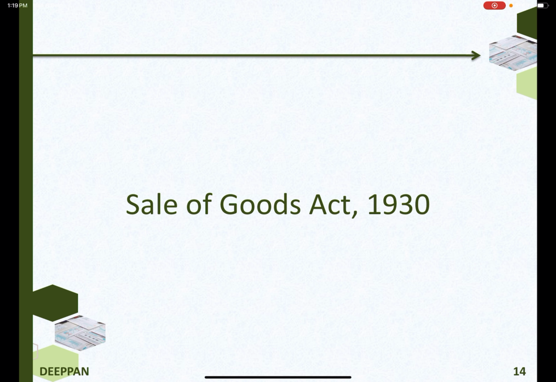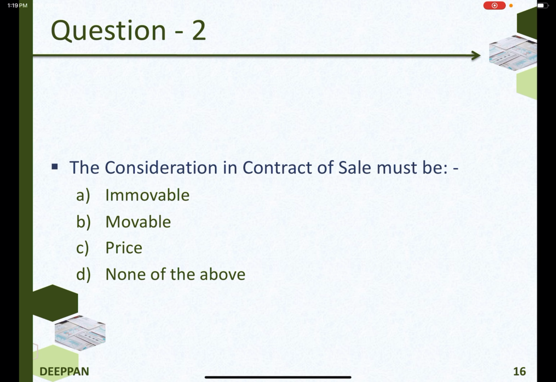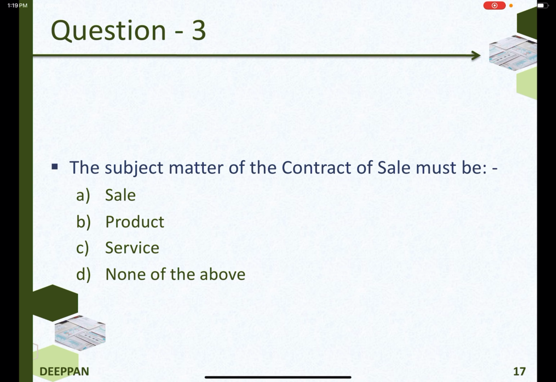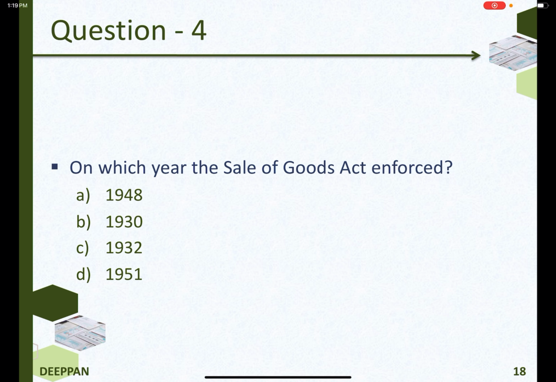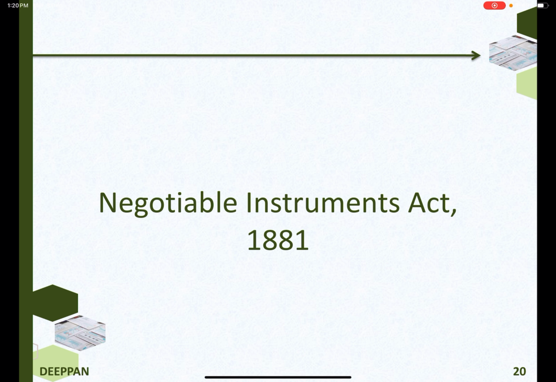Sale of Goods Act, 1930. A sale is complete when the following is transferred from one: ownership. The consideration in a contract of sale must be price. The subject matter of the contract of sale must be goods. In which year was the Sale of Goods Act enforced? 1930. As per the Sale of Goods Act, money is not included as goods.